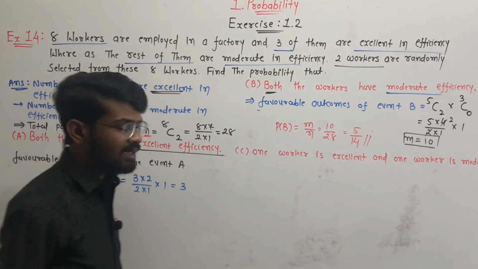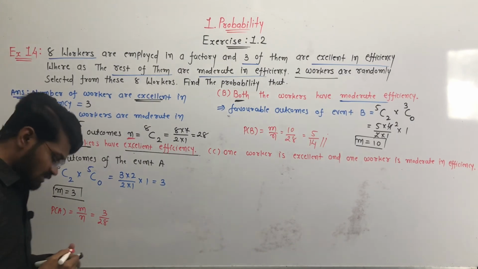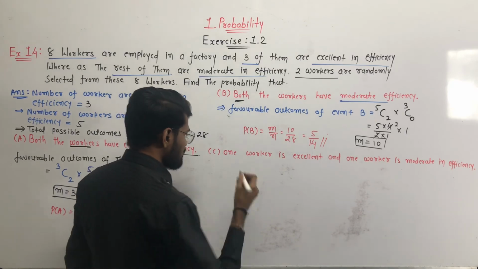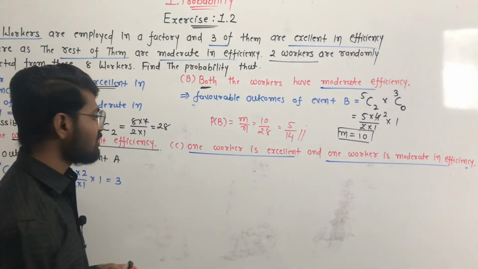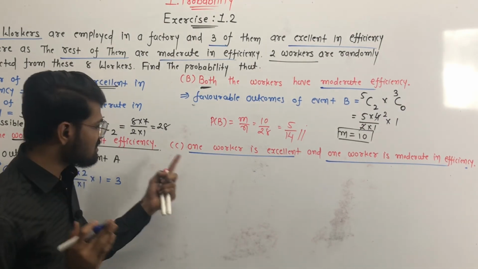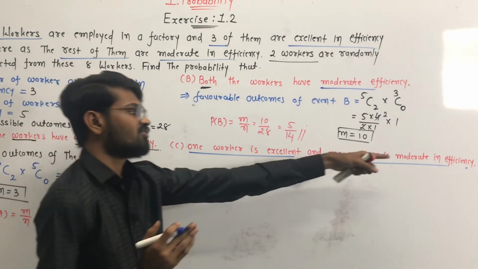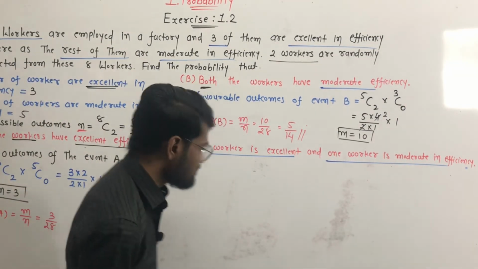Clear? Okay, now the third event is that one worker is excellent and one worker is moderate in efficiency. So our event C is that one worker is excellent and one worker is moderate in efficiency.